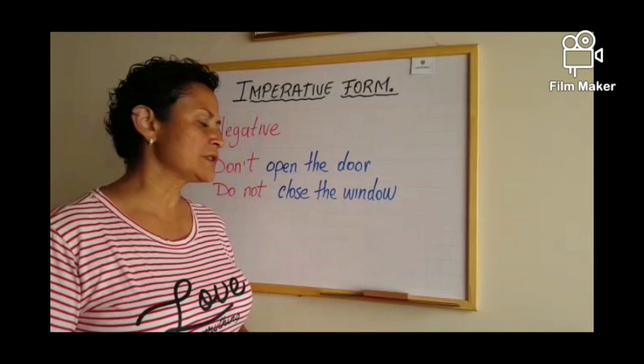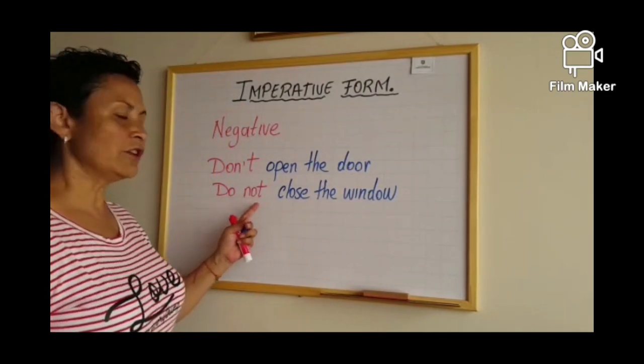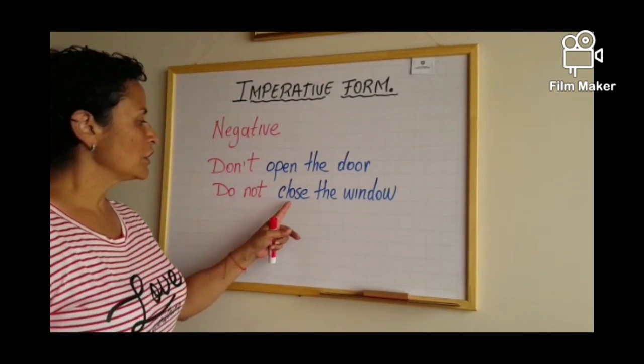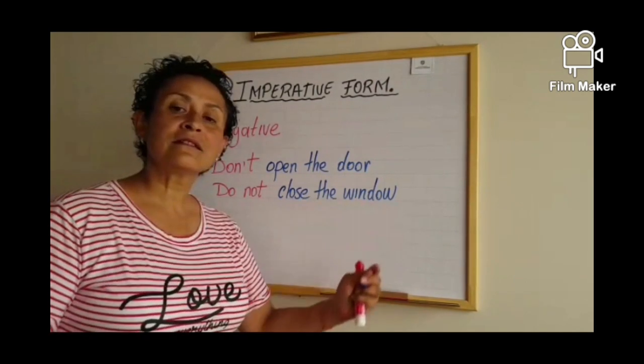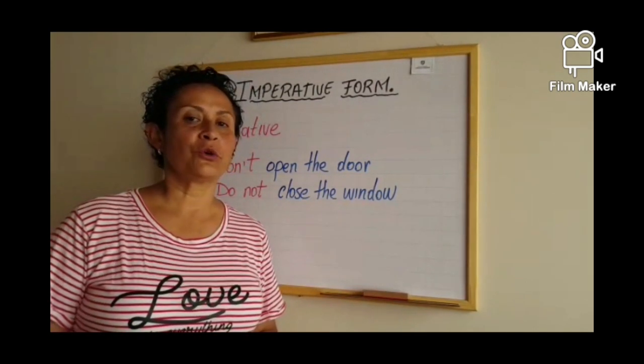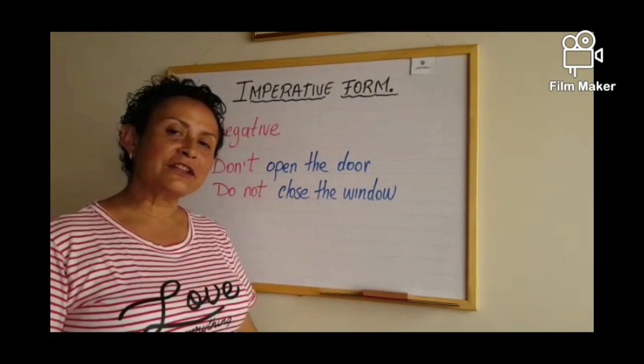Do not close the window. Do not, in negative form, close, the principal verb in simple form, and the short complement, the window. Here we have the negative examples.